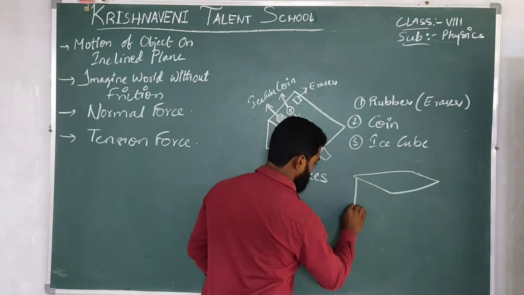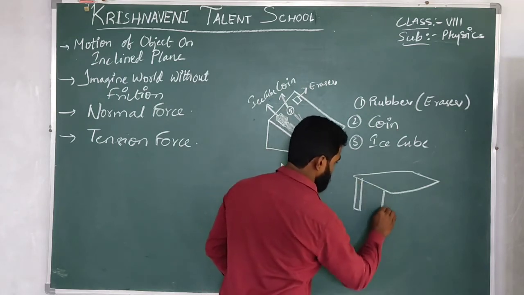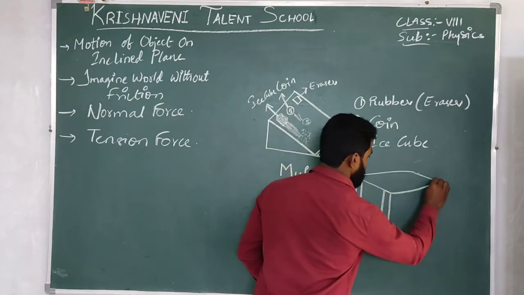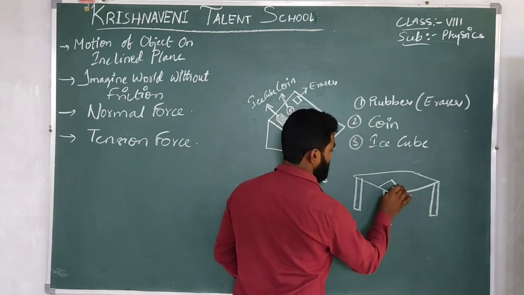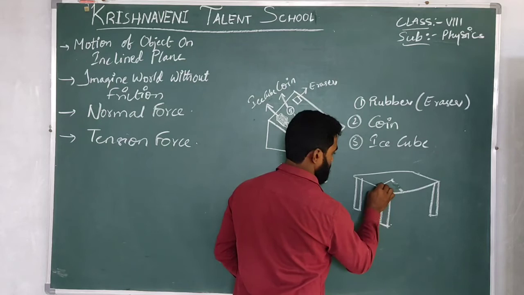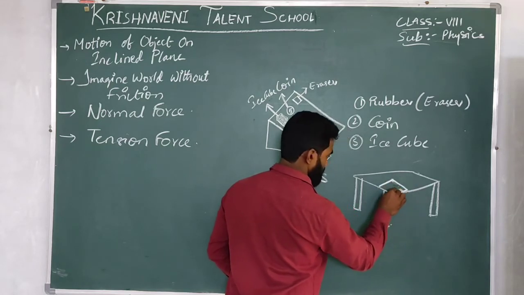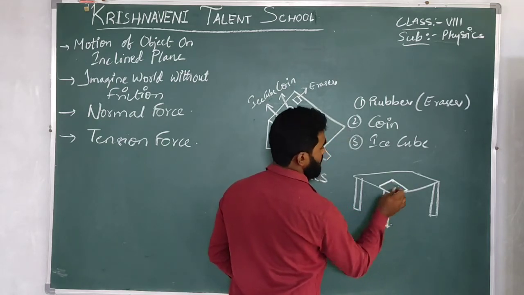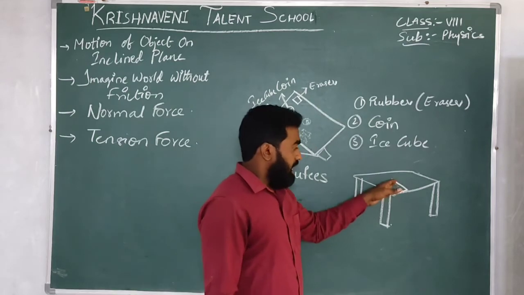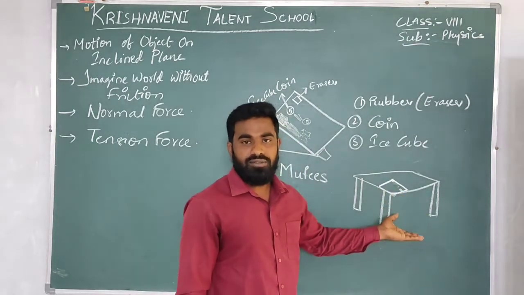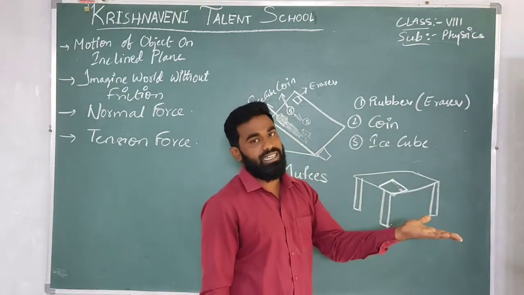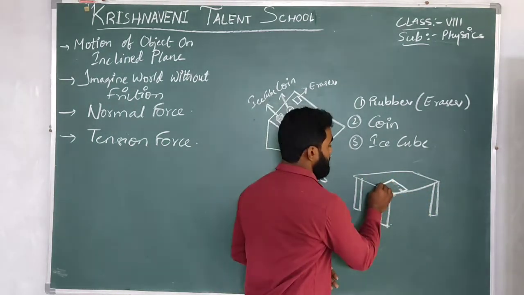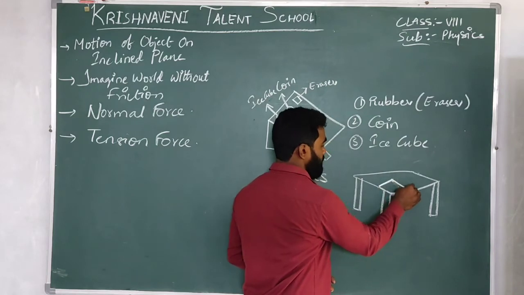On this table, a book is present. A book is present on this table. So, why is the book not falling down? Because it has been supported by the table. We know this general thing, that this book is supported by the table, so it is not falling down.